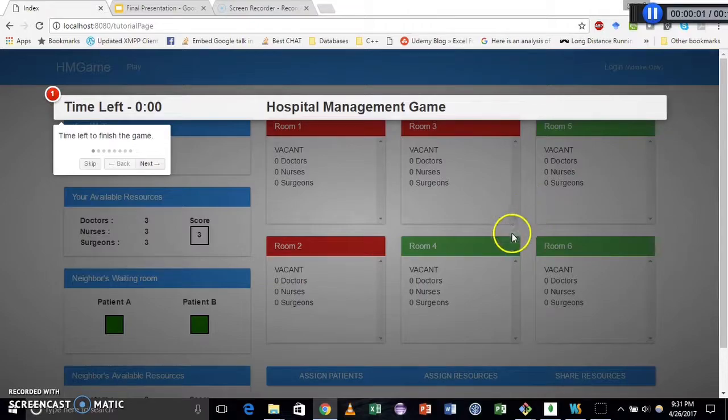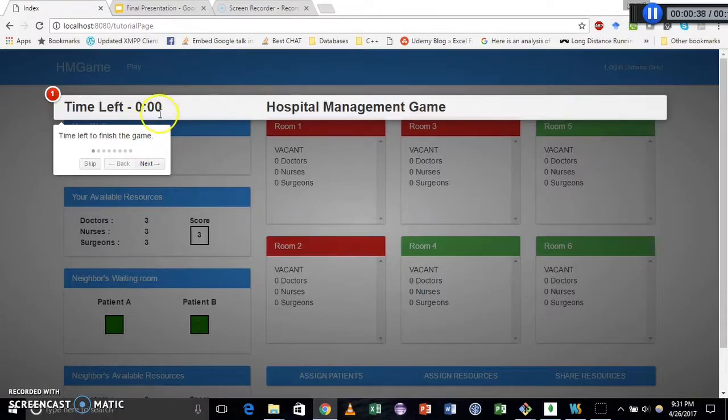Thanks, Aditya. I'm Syed Zafar Shah. I'll be explaining the tutorial and the practice page of the game. So basically this is a hospital management game wherein the goal is to save as many patients as possible. You have the patients that come in and you have a certain set of resources with you, and the goal is to allocate resources and patients to a given room. There are two types of patients, patient A and B. A requires a doctor and a nurse, B requires a surgeon and a nurse. One by one you allocate patients and then you allocate resources to the room.